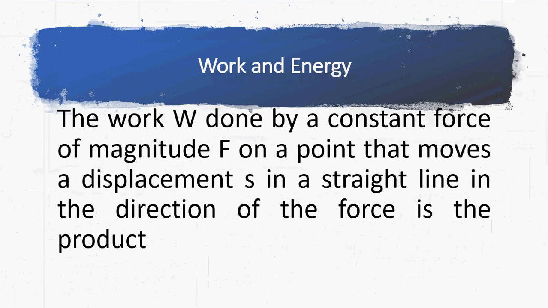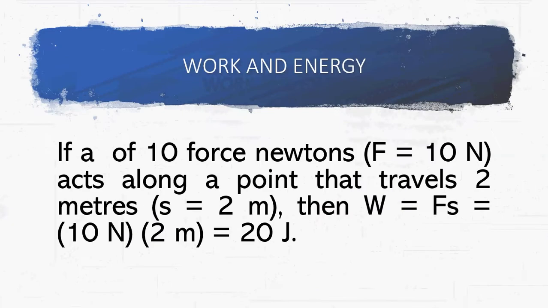The work done by a constant force of magnitude on a point that moves a displacement in a straight line in the direction of the force is the product. If a force is equal to 10 Newton acts along a point that travels 2 meter, displacement is equal to 2 meter, then work is equal to force times displacement, 10 Newton times 2 meter is equal to 20 joule.